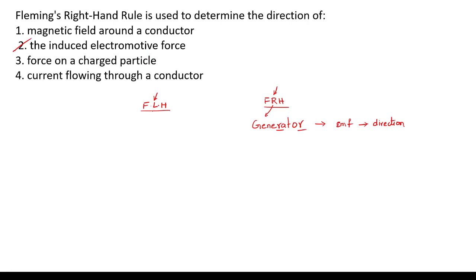In the left hand rule, that is for the motor. What is the output of the motor? That is nothing but force or direction of rotation. It is given by Fleming's left hand rule. Okay, coming to the next question.